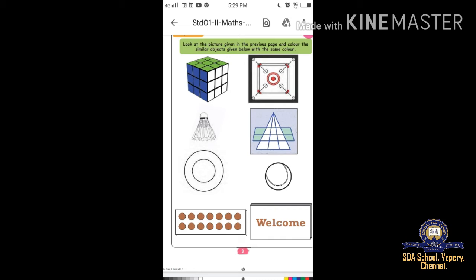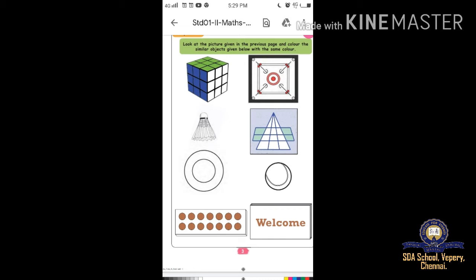What you have to do: from the second page you have to look at the picture and color it on page number 3. Look at the picture given in the previous page. Previous page means the page before, the second page, and color the similar object given below with the same color. What is the color of the cube? You have to see page number 2. Red color. You have to color it in red.